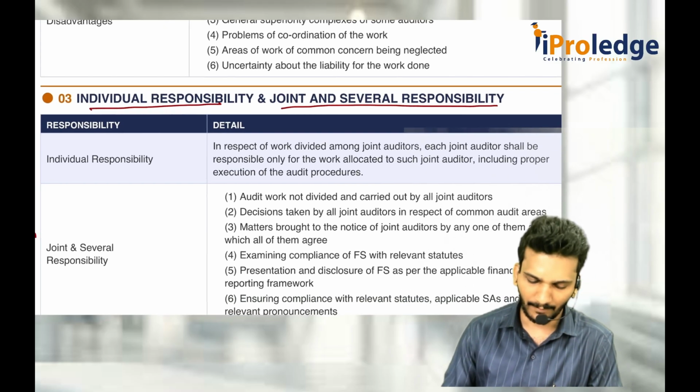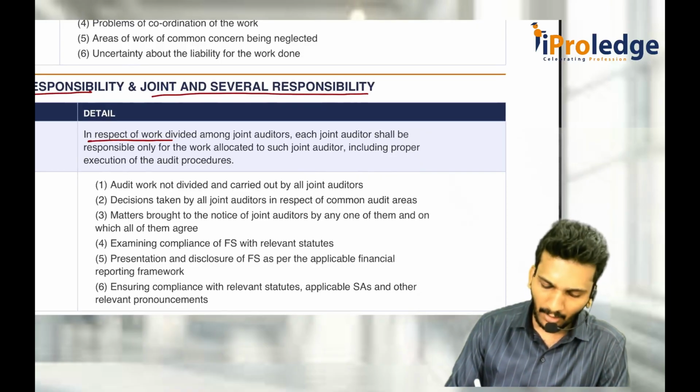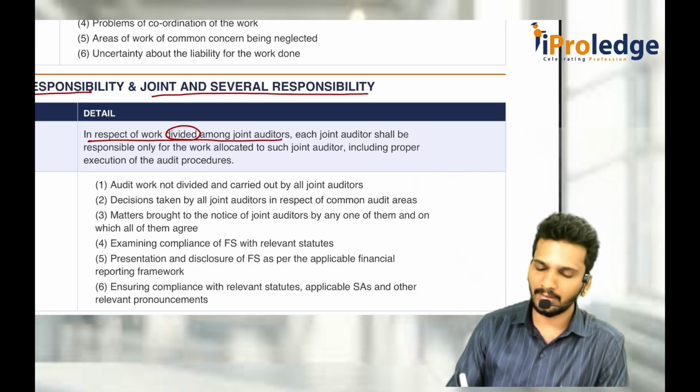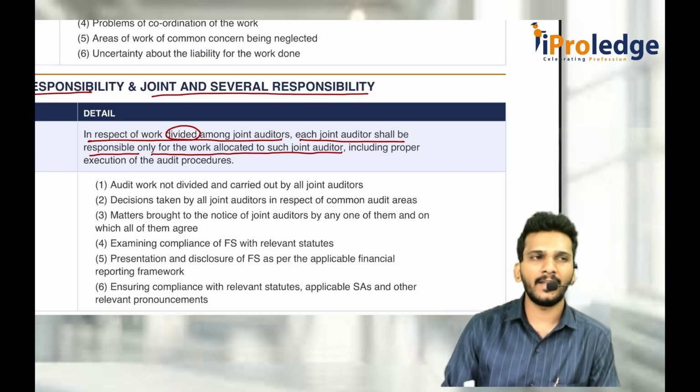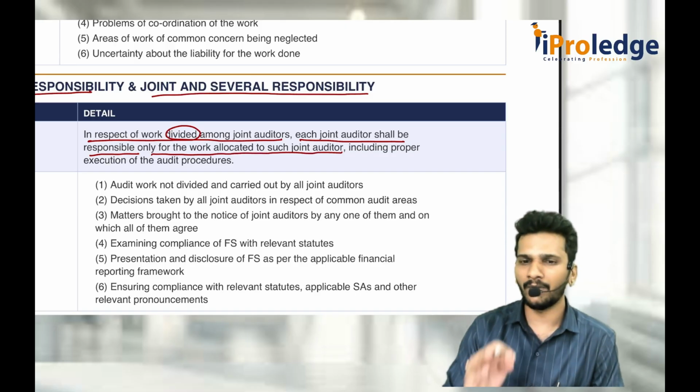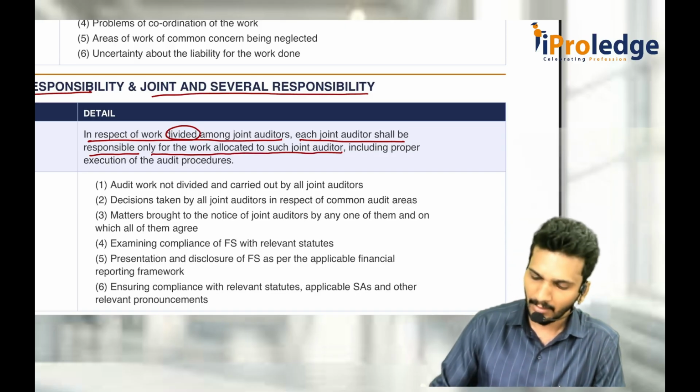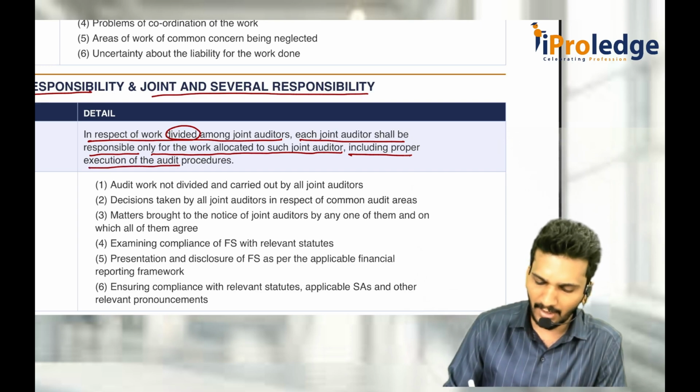That is what is important. So in respect of the work divided among the joint auditors, each joint auditor shall be responsible only for the work allocated to such joint auditor. If I take some work, I am responsible only for that work. You don't ask me anything else, including the proper execution of the audit procedures.